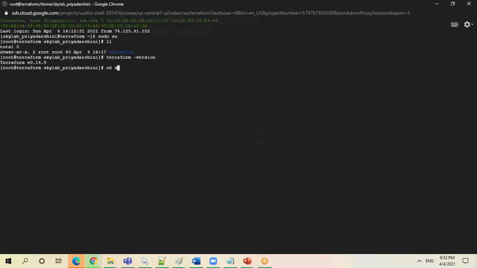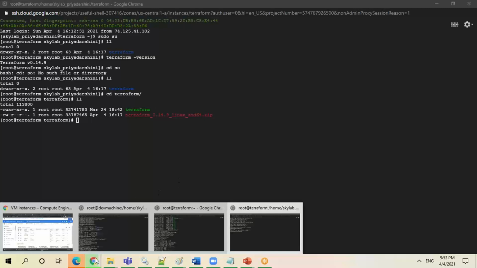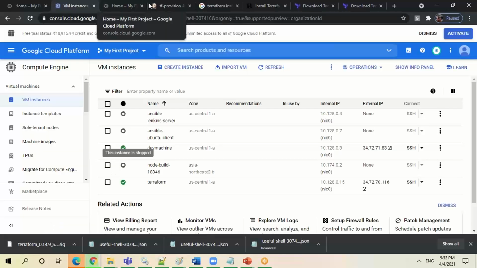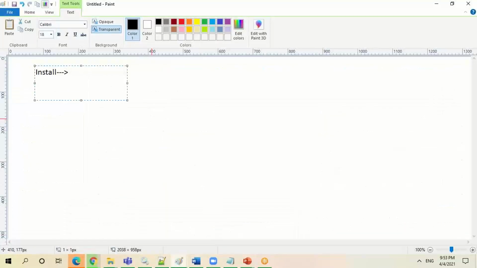Now what we are going to do is write some code. Terraform works by writing the TF file first, but before doing it, you have to give the credentials. In terms of AWS, what people used to do is use their secret key and access key, right? Secret key and access key.